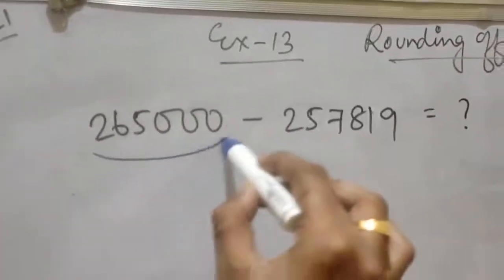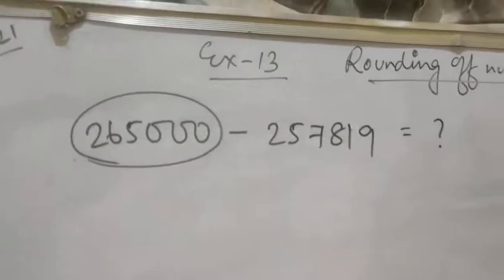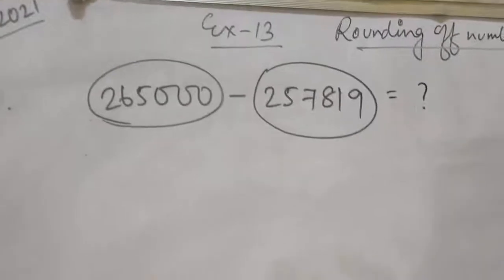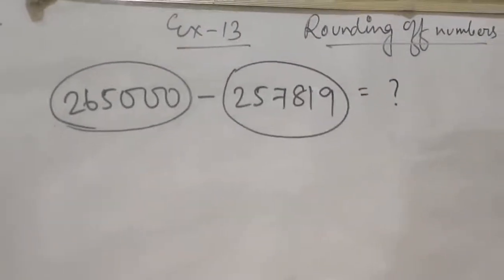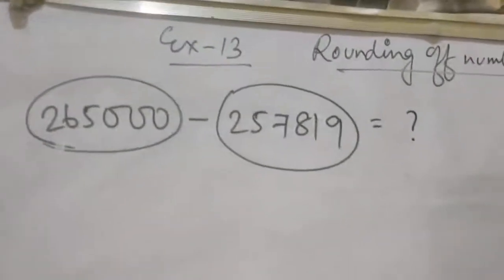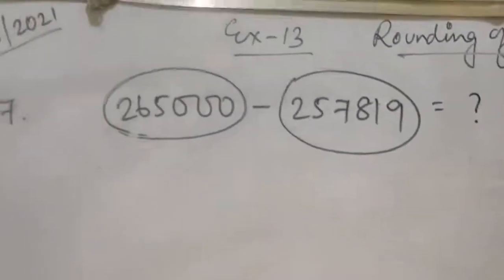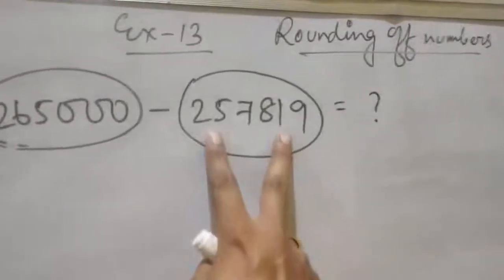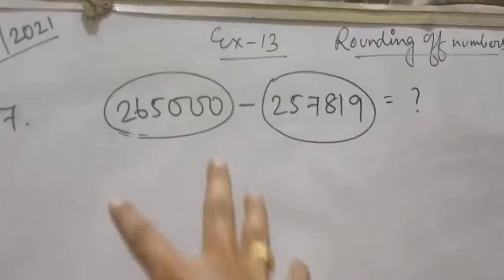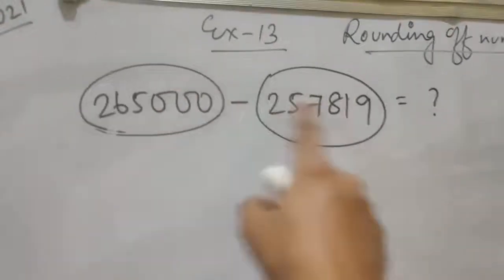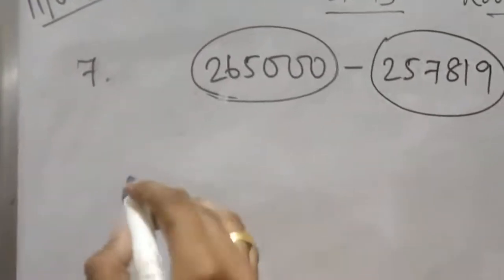So you can write like this. Suppose in your bank account you have this number of rupees and you have withdrawn this number of rupees for some reason. Withdrawn means you have taken out this amount of rupees. Initially you have 2,65,000 rupees in your bank account, but due to some circumstances you have to withdraw some money. So you have withdrawn this much of money from your bank account. So what is the current balance in your account? That will be the case of subtraction. So write like this.